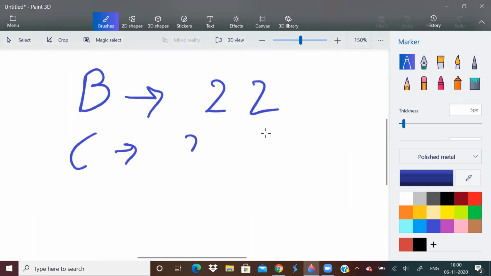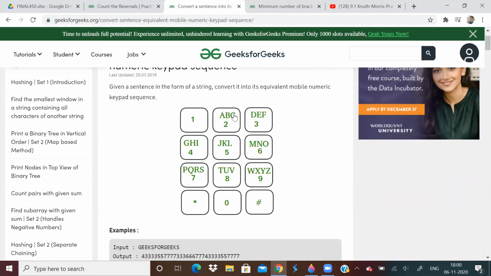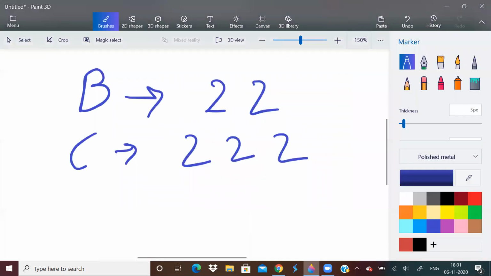C will be 2 2 2, because C is the third character, we have to press 2 three times. B is the second character, we have to press 2 two times. If we have to type F, we will do 3 3 3.